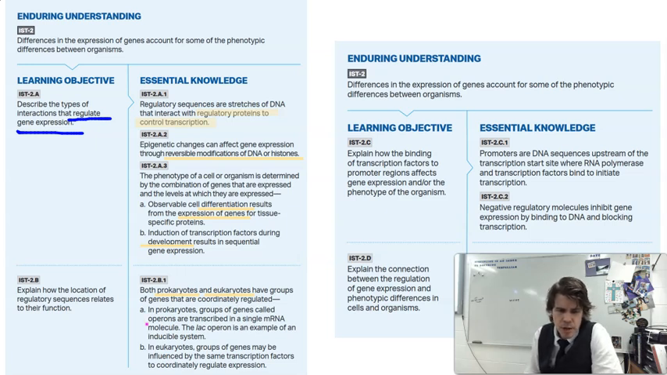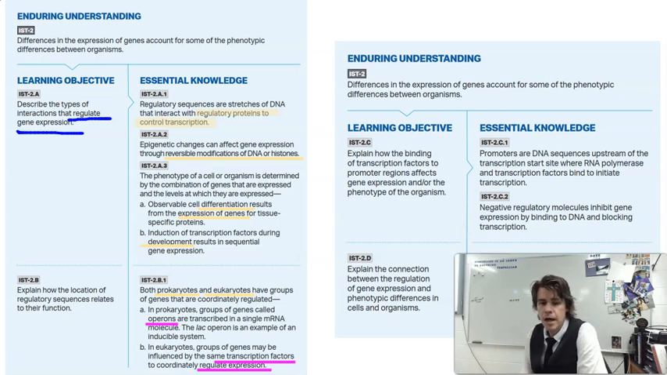In prokaryotes, we're going to talk about operons a lot in this video: the lac operon versus trp operons. In eukaryotes, they're influenced by transcription factors that regulate expression. So if these transcription factors aren't around, RNA polymerase doesn't transcribe the gene. Differences in the expression of genes account for some of the phenotypic differences between organisms. Again, same enduring understanding, different learning objectives, though. Explain how the binding of transcription factors to promoter regions affects gene expression and/or the phenotype of the organism.